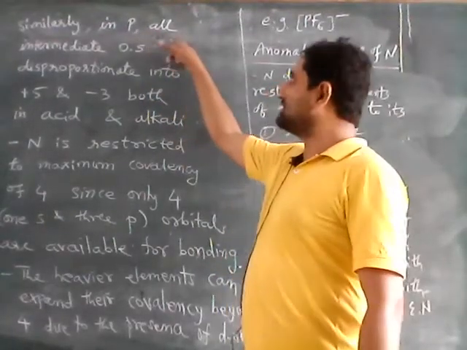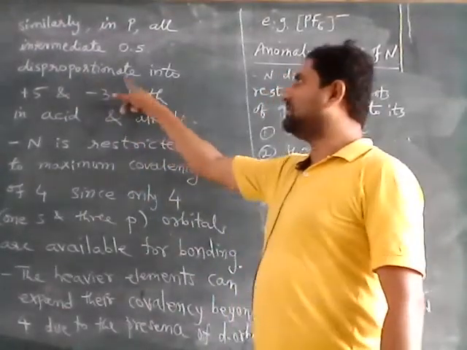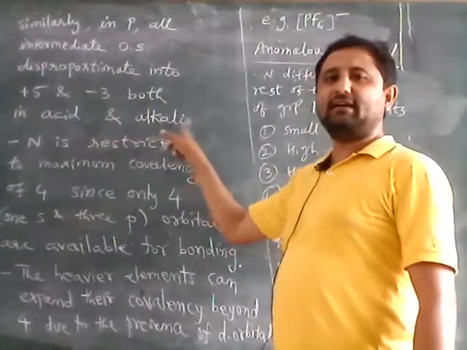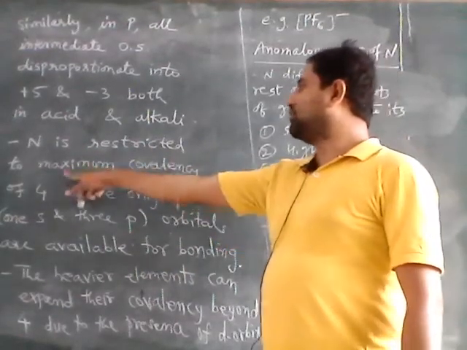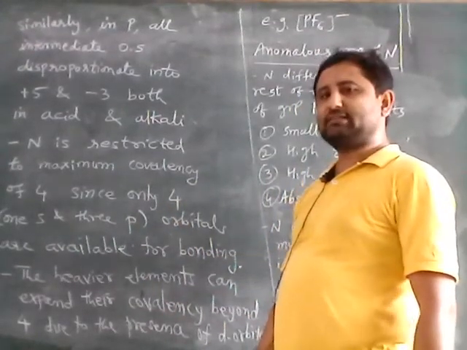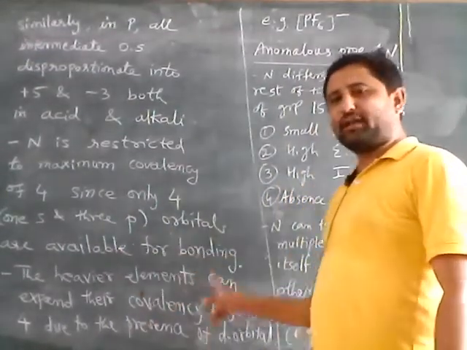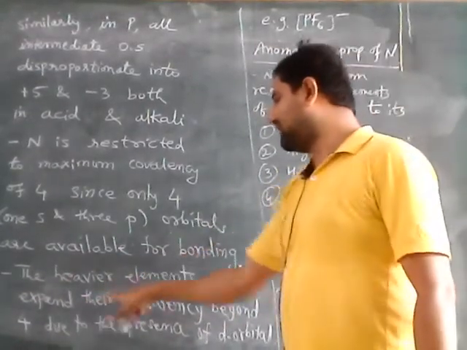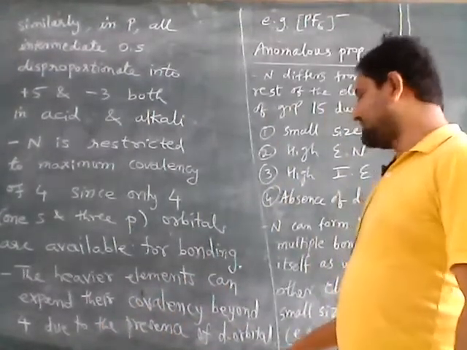Similarly, in phosphorus, all intermediate oxidation states disproportionate into plus 5 and plus 3, both in acidic and alkaline medium. Nitrogen is restricted to a maximum covalency of 4, since only 4 orbitals, 1s and 3p orbitals, are available for bonding. The heavier elements can expand their covalency beyond 4 due to the presence of d orbitals.